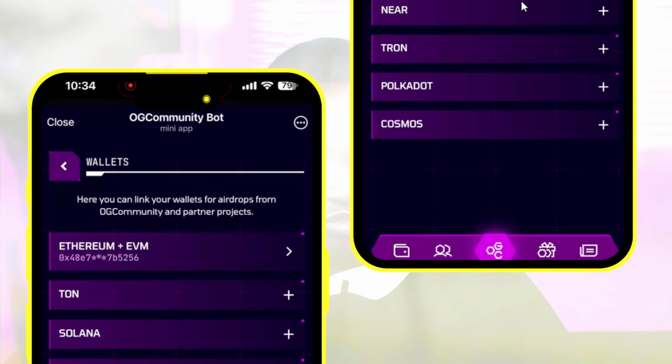And also you can basically add your Ton address, also add your Solana address, add your NEAR, add your Tron address, or whatever wallet you want to add. So now we have completed all the tasks on this particular OG community. So let me see how many points you can gather in the next 10 days to qualify for this particular airdrop.